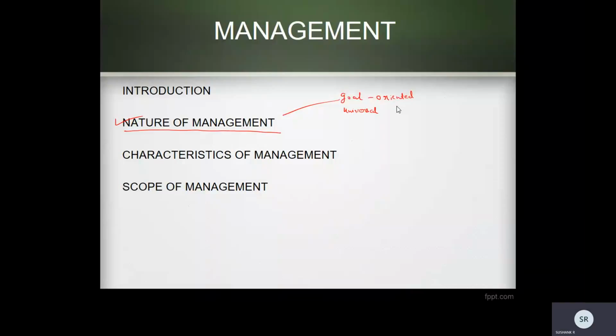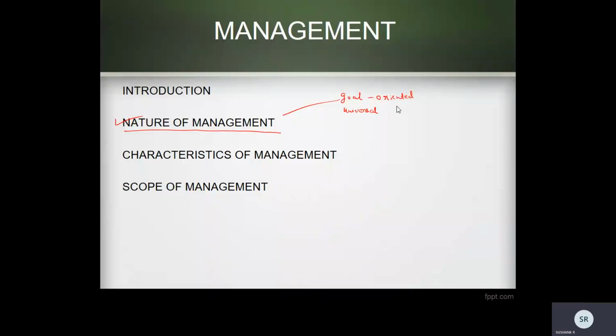When two or more people are working in an organization, their main task is to achieve some common goal. In order to achieve that common goal, management is necessary to manage those people.